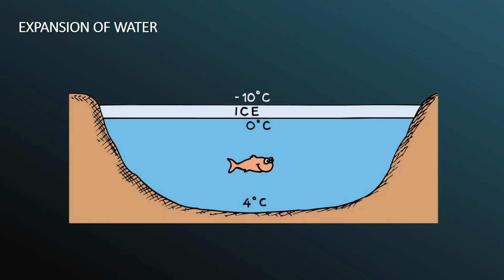This behavior is important in nature. Ice will float at the surface of water, and cold water will float at the top of the body of water. The more dense 4 degrees Celsius water will sink to the bottom of a body of water, meaning a lake or a pond will freeze top down rather than from bottom up, allowing fish and other water life to survive during harsh winters. If water did not have this odd behavior, organisms living in water where freezing occurs would be destroyed every winter.